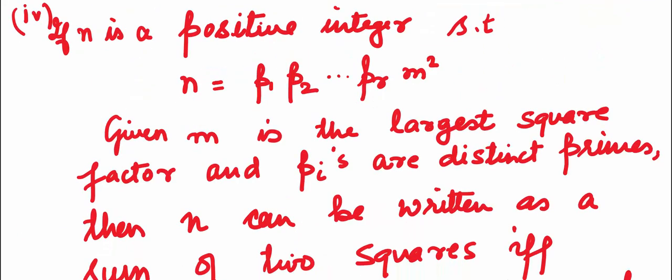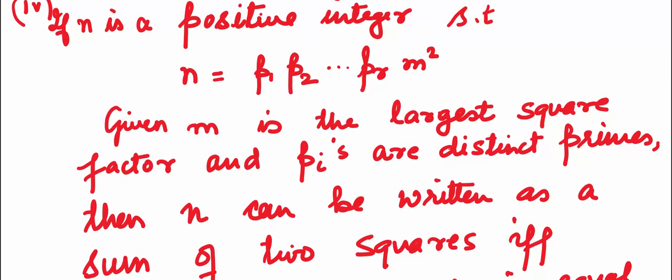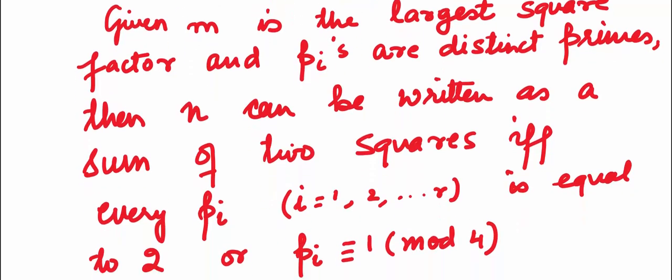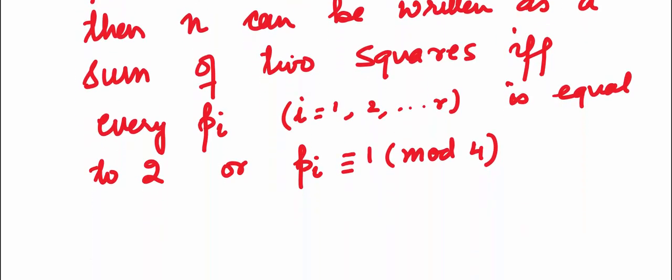If n is a positive integer such that n is equal to p1 into p2 up to pr into m square, where m is the largest square factor and pi's are distinct primes, then n can be written as a sum of two squares if and only if every pi for all values of i from 1 to r is equal to 2, or the pi's are congruent to 1 mod 4.